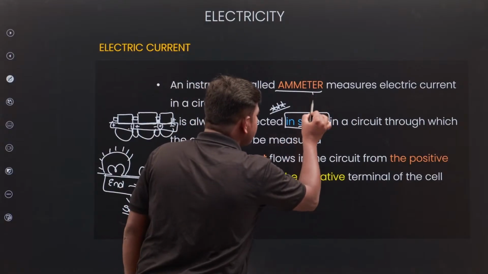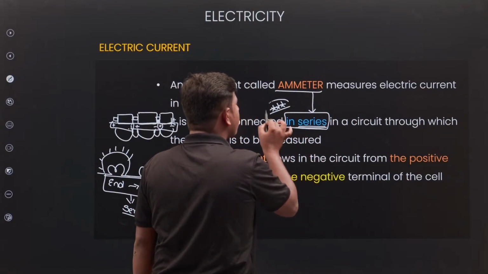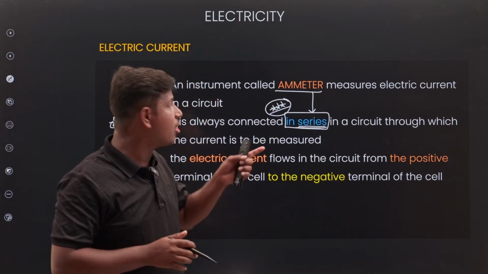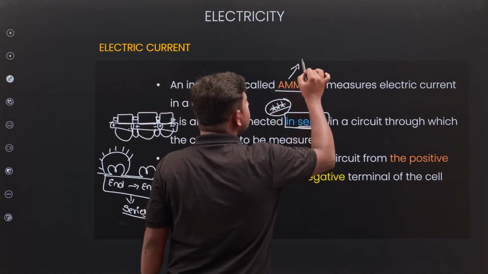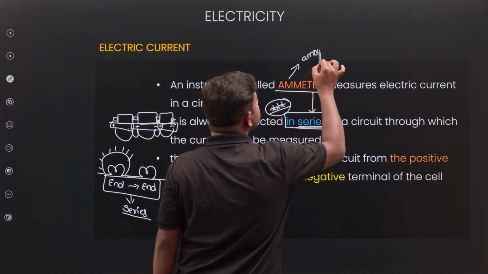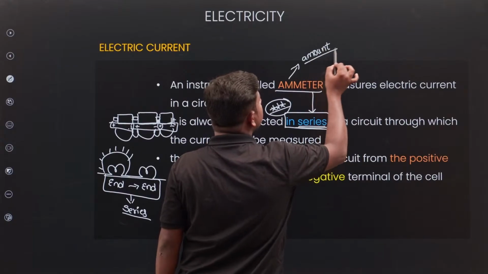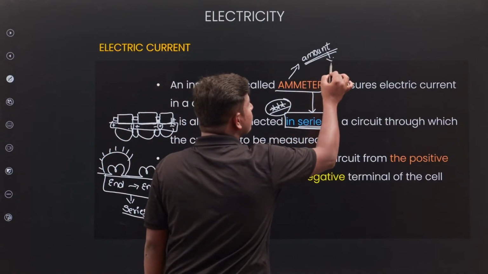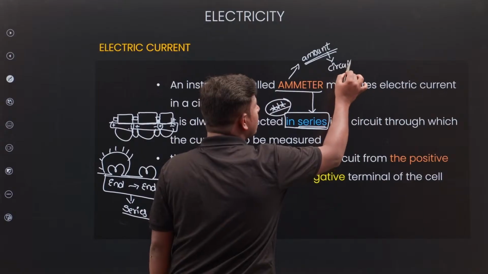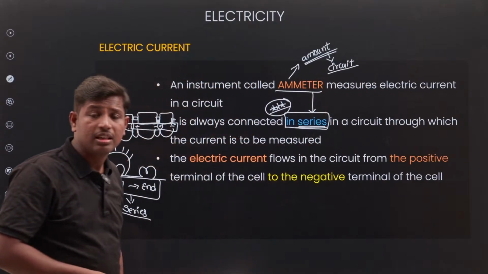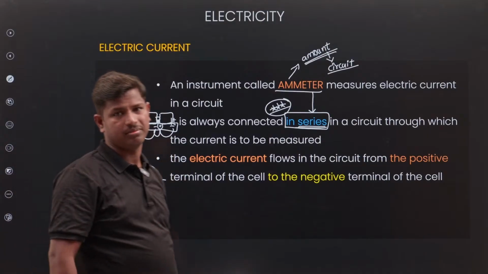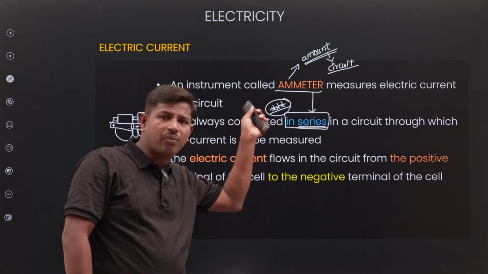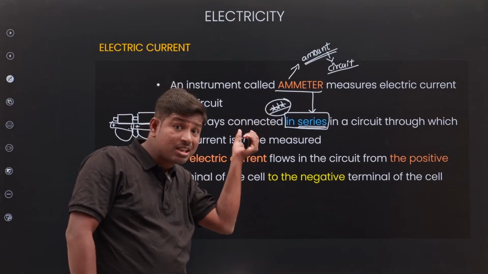How is the ammeter connected? Always in series. Remember, star mark given. The ammeter is always connected in series, because the ammeter measures the amount of current present in the circuit. Where do you calculate the amount? In the total circuit. If you want the total circuit current, the ammeter is always connected in series only, because you are getting the total amount of current through the circuit.